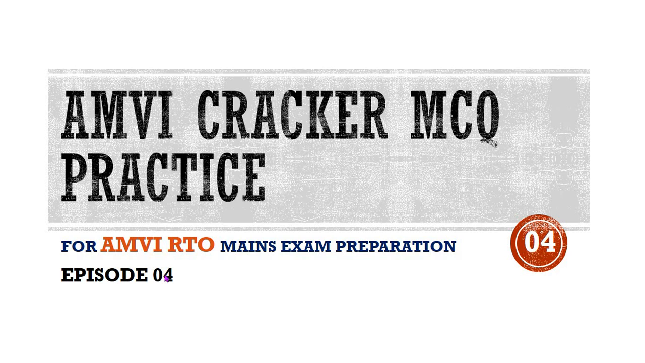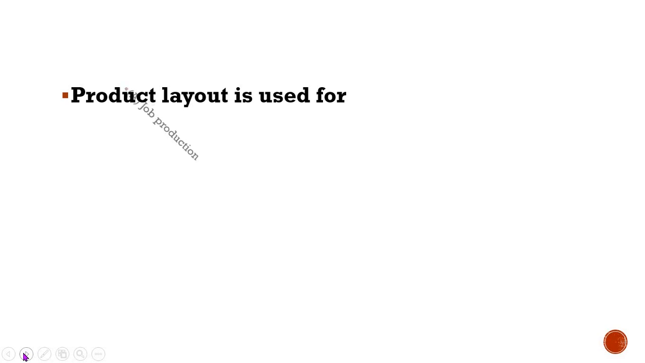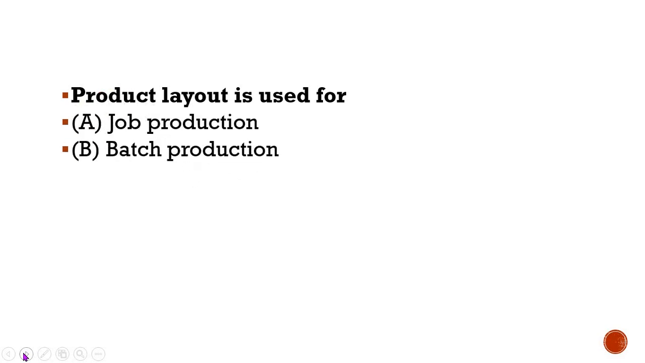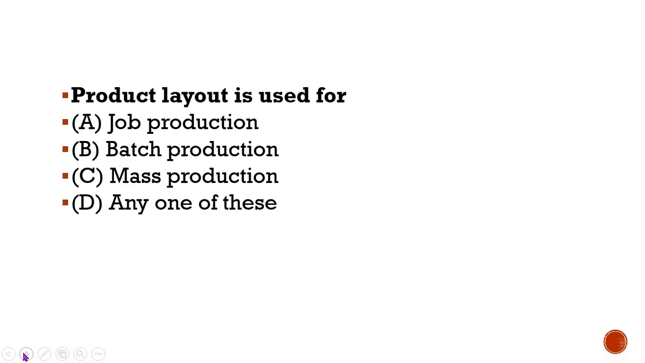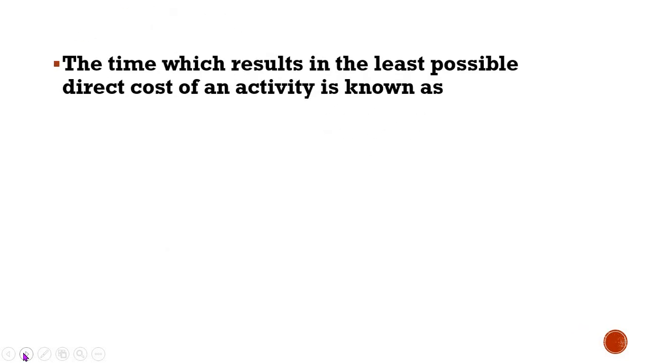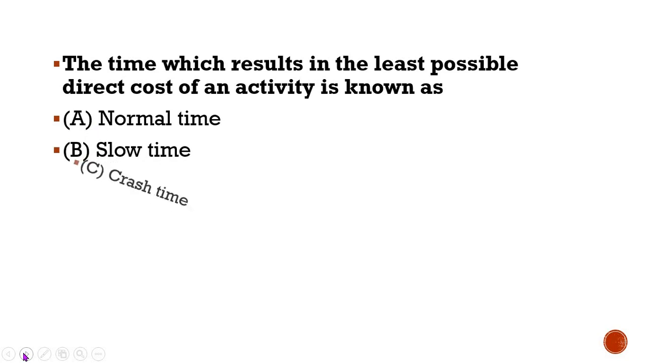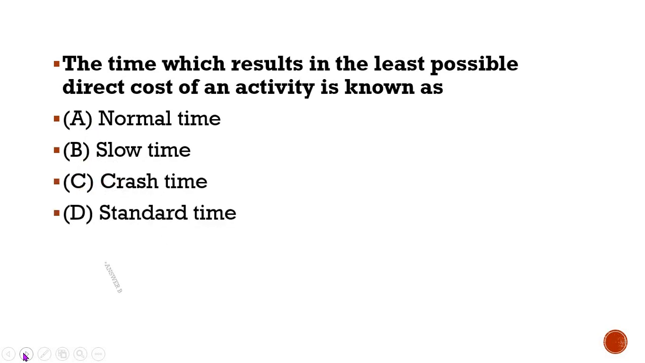The first MCQ from today's episode is: product layout is used for A, job production, B, batch production, C, mass production, and D, any one of these. The correct option is D, any one of these. Now the next question is: the time which results in the least possible direct cost of an activity is known as A, normal time, B, slow time, C, crash time, and D, standard time. And the correct answer is option B, slow time.